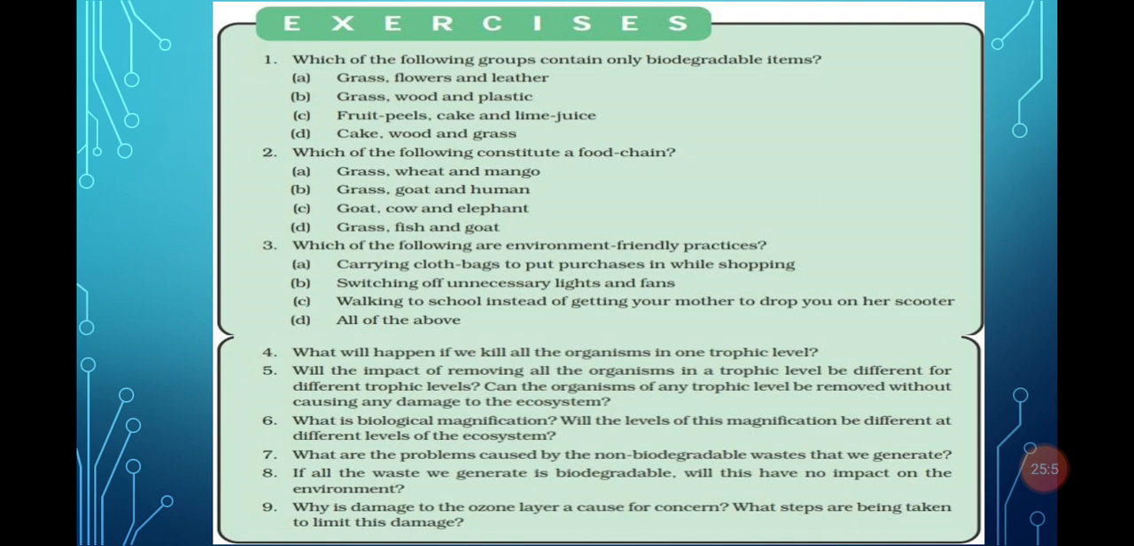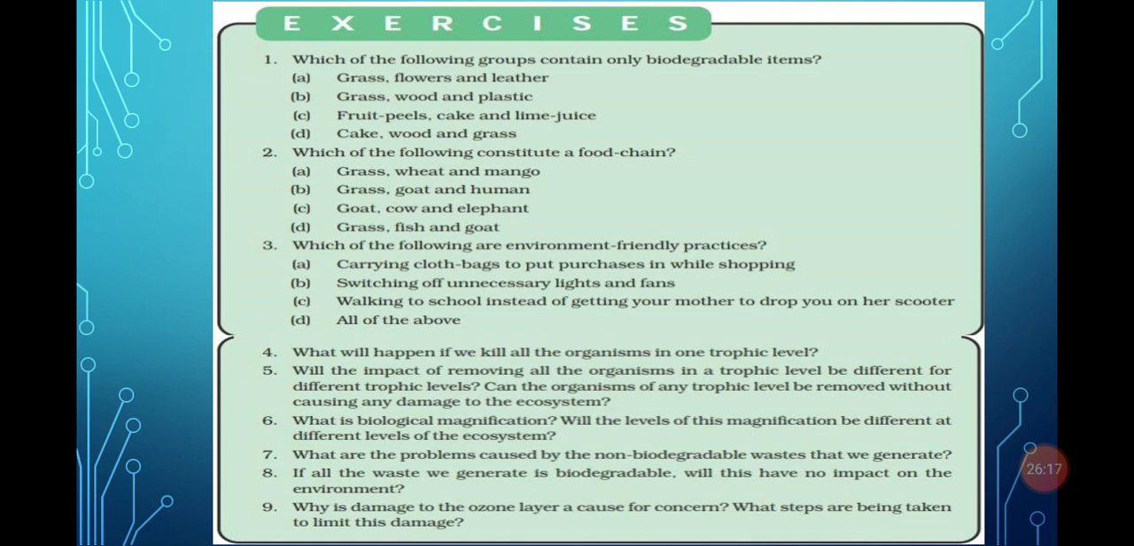Correct? Can we remove any trophic level without disturbing or damaging the environment? No, we are not able to remove any organism. If one of the trophic levels is removed, it definitely affects the environment, because the animal who depends on it and the one on which it depends, both are affected in this process.